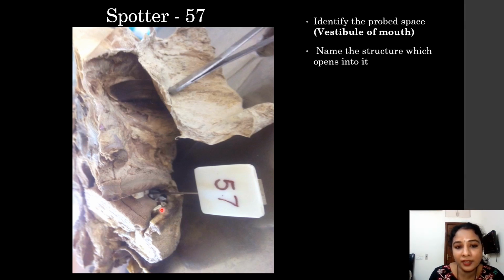So here is the vestibule. The vestibule is the gap between the cheek and the teeth, where we usually chew our food. So the probed space is the vestibule, and the structure opening into it is the parotid duct, which opens into the vestibule.